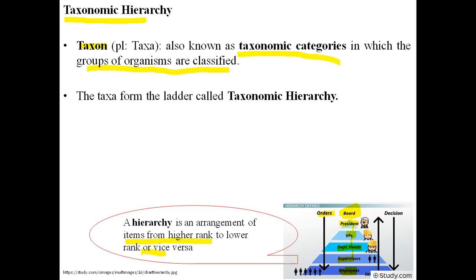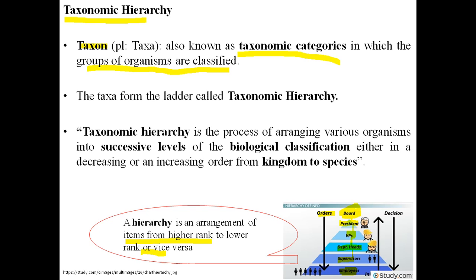So taxa form a ladder-like taxonomic hierarchy, like in a company, from the board to the employees. The highest rank in the taxonomic hierarchy is kingdom, and the lowest rank is the species.